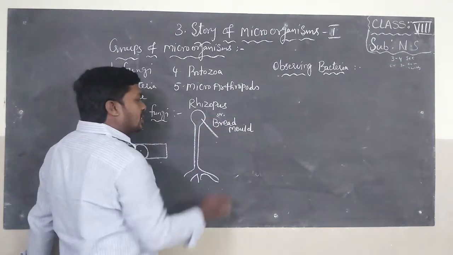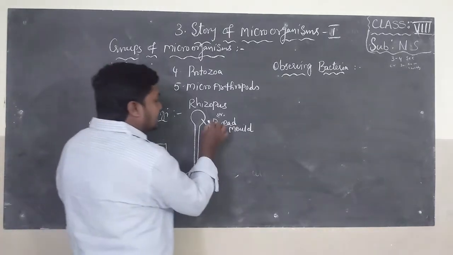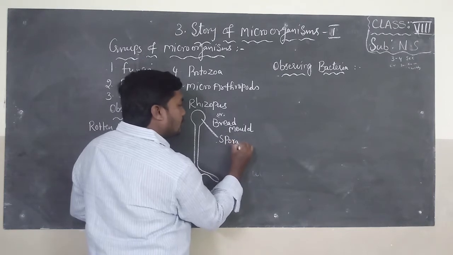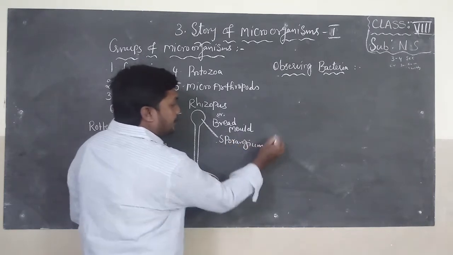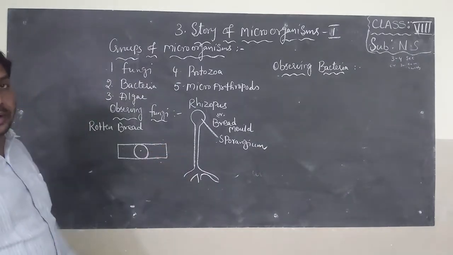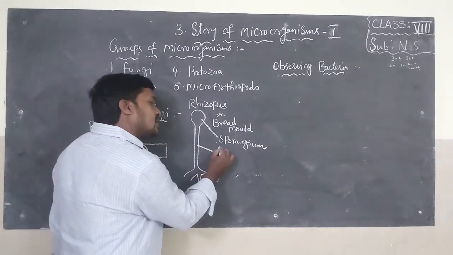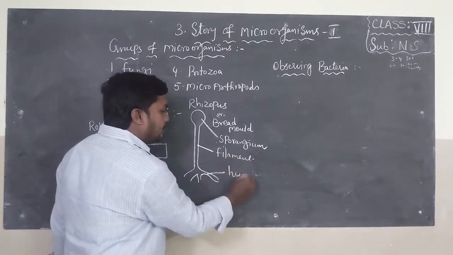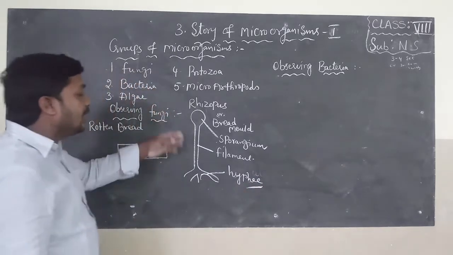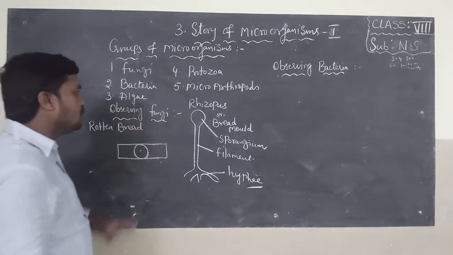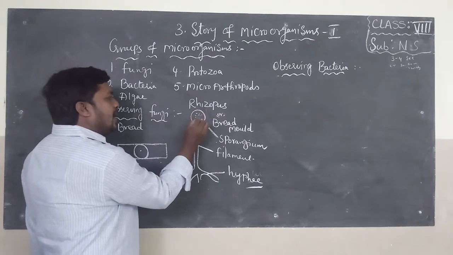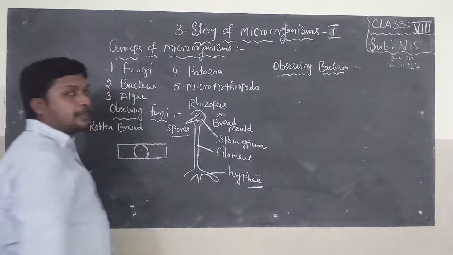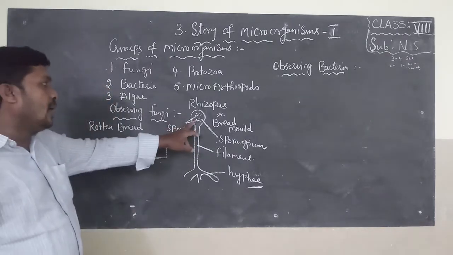If you observe, bread mold consists of majorly 3 parts. A knob-like structure called sporangium. A stalk-like structure called filament. And a root-like structure called hyphae. So these are the 3 parts you can find in fungi. In fungi we can find minute spores. These spores are helpful for reproduction, to form new fungi.